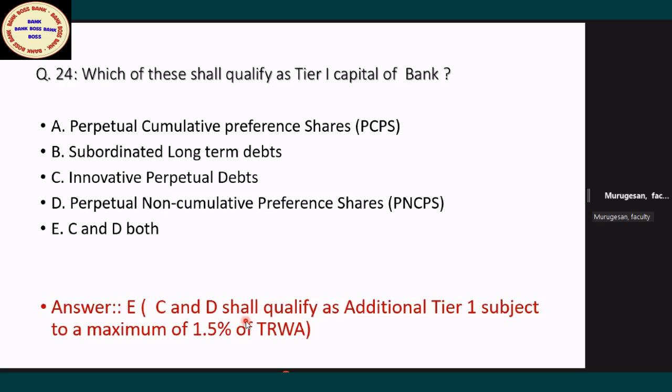What is TRWA? Total risk weighted assets. Total risk weighted assets means, note down, credit risk plus operational risk plus market risk for the bank as a whole. For the bank as a whole, as on a particular date, they will calculate 1.5%. That only is permitted to be put in additional tier 1 capital. This is calculated for the bank as a whole.